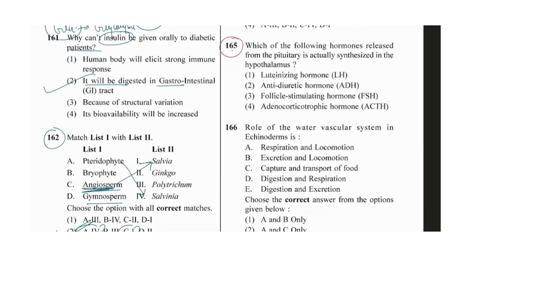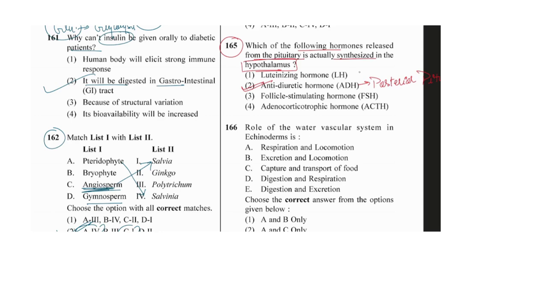Then 165: which of the following hormones released from the pituitary is actually synthesized in the hypothalamus? Among these four, which will be synthesized in the hypothalamus? Simply antidiuretic hormone, because it is released from the posterior pituitary. It is from the posterior pituitary gland.